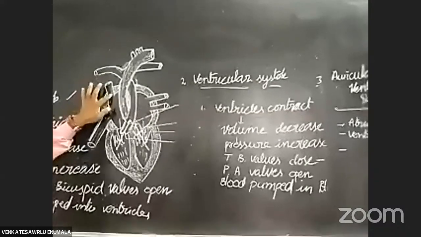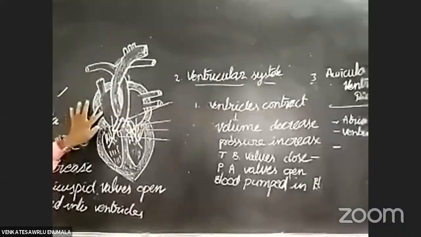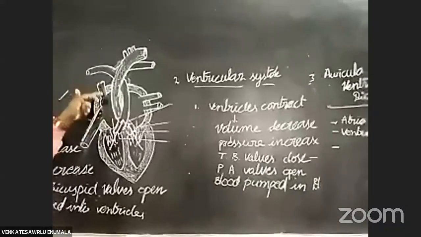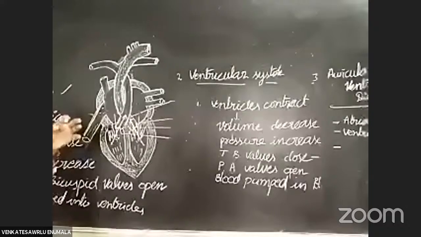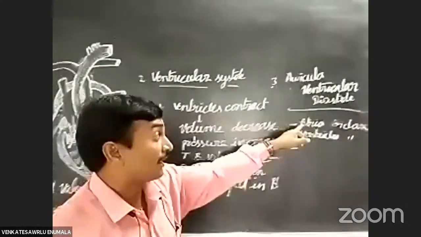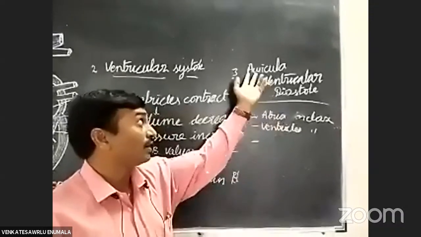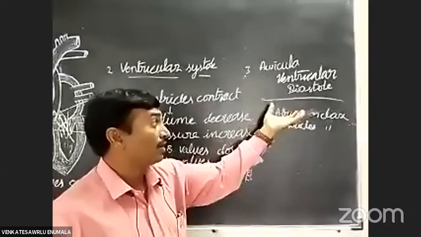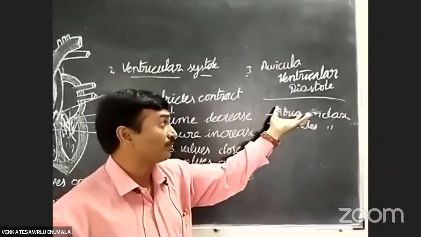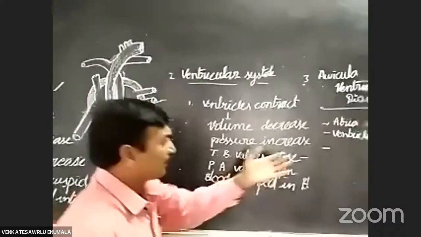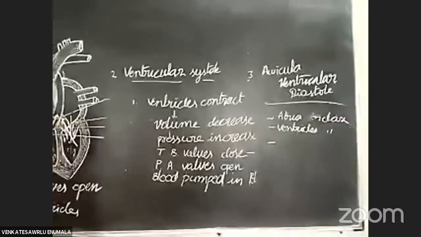By the inferior and superior caval veins, blood enters the atrium whenever they relax. In the auriculoventricular diastole, the auricles become relaxed, then the blood enters the atrium. In the same way, the ventricles also become relaxed.